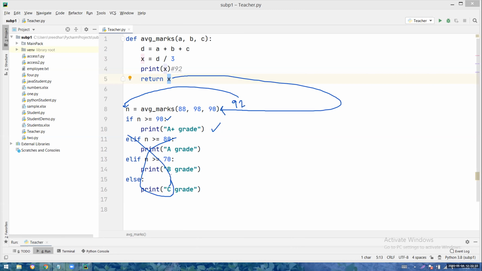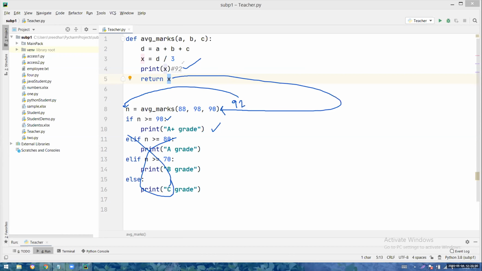See one thing. If I am asking you to print the average, then you can directly print and no need to return in this case. Agreed or not? No. Basing on the average, you have to judge the grade also. That means if I want this average value to be used outside the block to judge the grade, then I will return. So depending on the requirement, you have to return. It's not like you have to return or you don't have to return. It's up to the requirement.